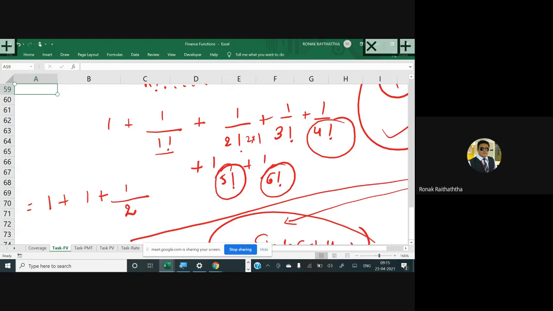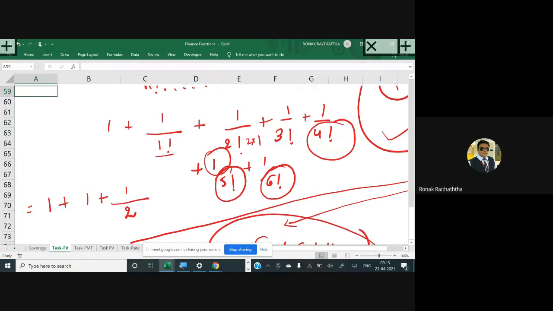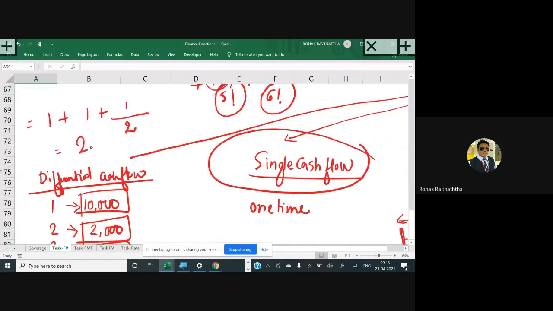So obviously, if you have the denominator continuously increasing and the numerator as 1, the value will constantly reduce. So ultimately, if you do it for an infinite number of periods, then my dear friends, you reach the value of 2.718, which is the approximate value.